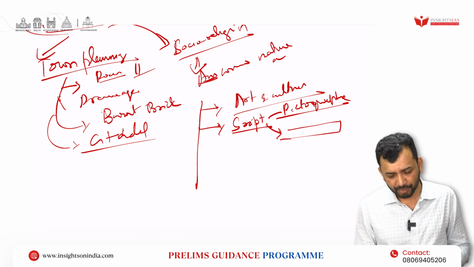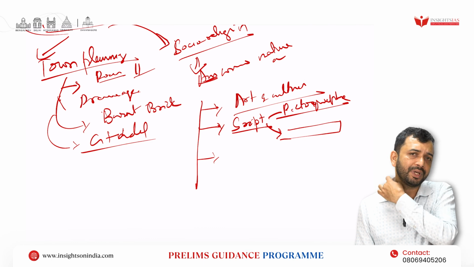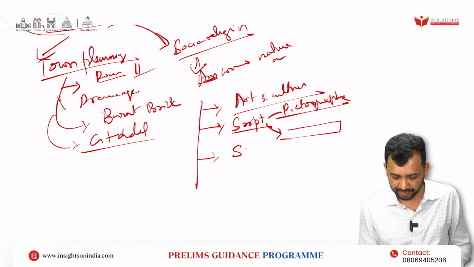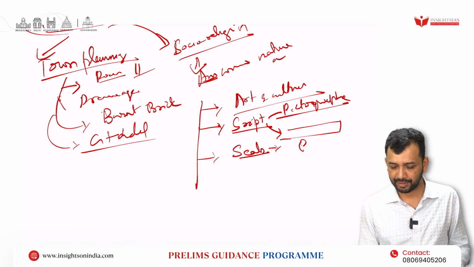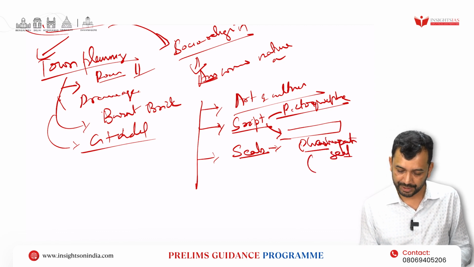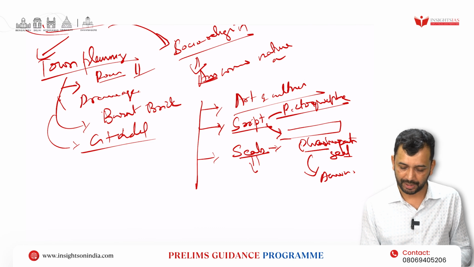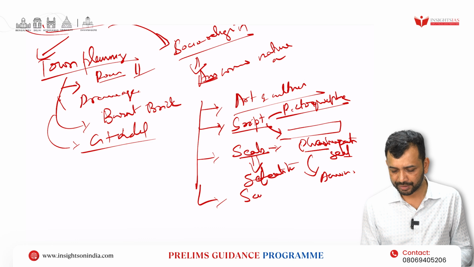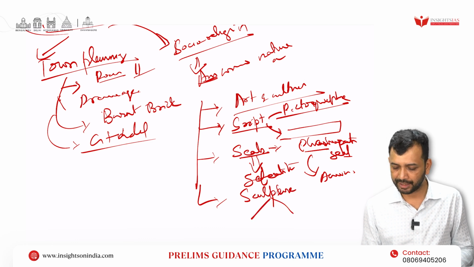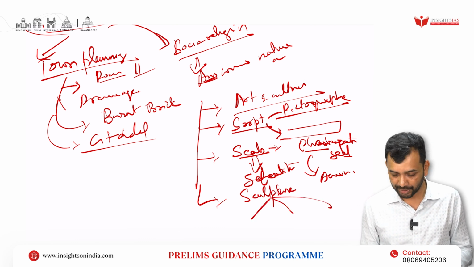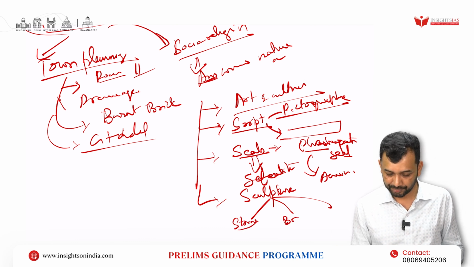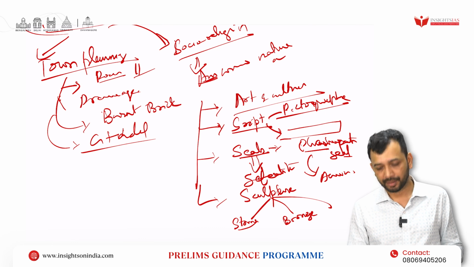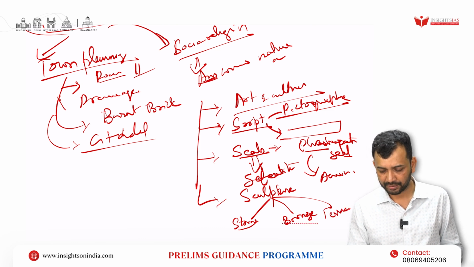Similarly, you may have various things like seals, where the Pashupati seal is very important. Also see which animals are there with the animal seals and what material it has been made of. Steatite, right. Similarly, you can go with the sculptures. Within sculpture, I can divide into three parts, for example, made of stone, made of bronze, or it can be terracotta.